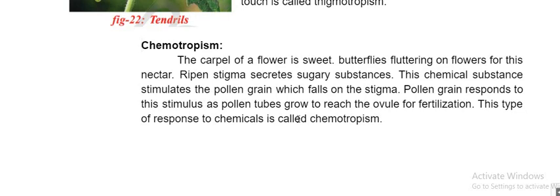Why? It will attract honeybees, insects, butterflies, all, such that they carry pollen grains. The honeybee carries pollen grain and takes the nectar. And once the pollen grain comes, it will get fertilization. This type of chemical release is called chemotropism.